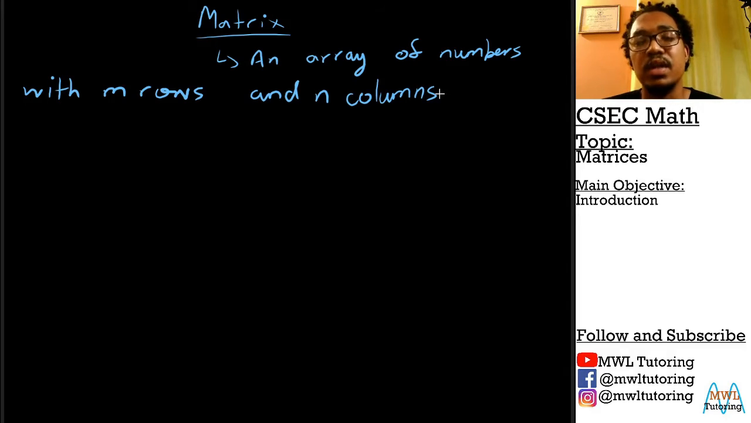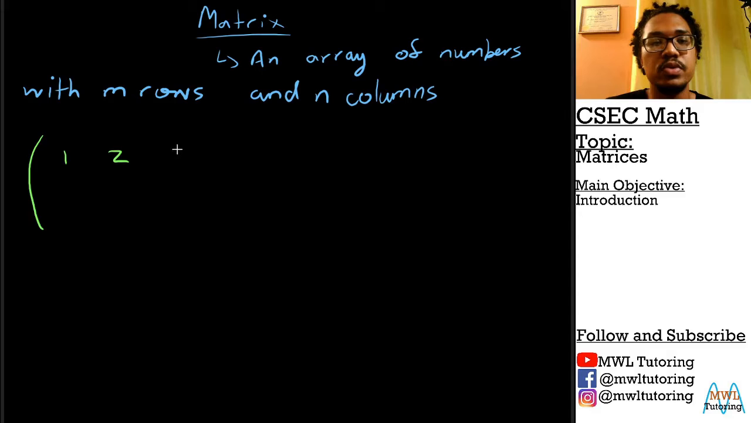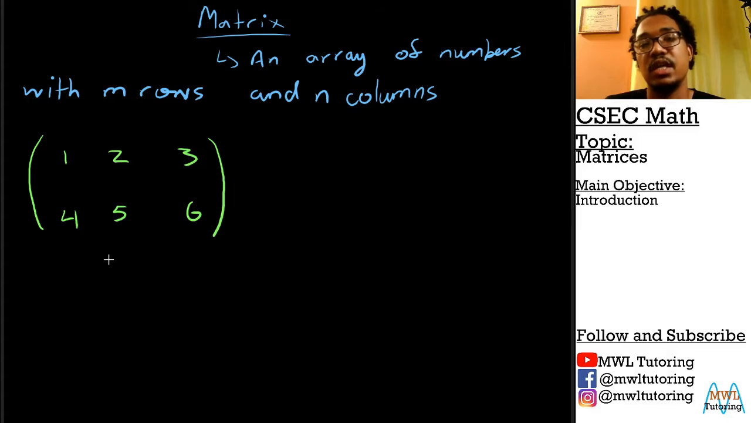So let's see an example of a matrix. Let's look at this matrix here: 1, 2, 3, and 4, 5, 6. There's no significance in the numbers, they're just random numbers. So this here is our matrix. The definition tells us that a matrix is an array, or just a layout of numbers, with m rows and n columns. We can see that happening here.